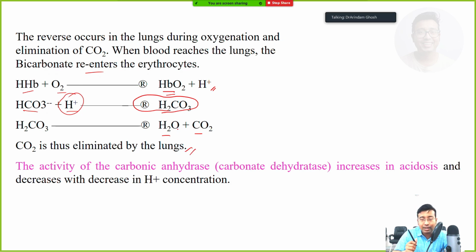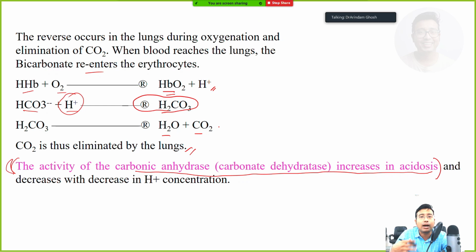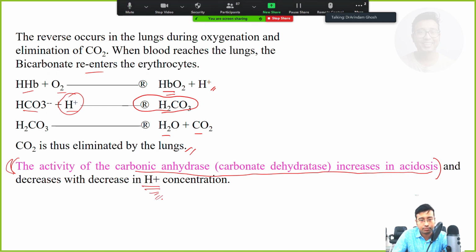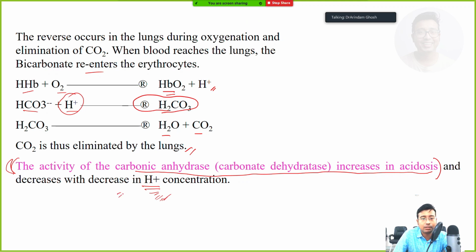We will show the diagram, but note this point well. The activity of carbonic anhydrase increases in acidosis. This is the whole key word in our class. Activity of carbonic anhydrase will increase in acidosis. Naturally, we have to remove the acid. And with a decrease in H plus concentration, meaning there is alkalosis, the activity will decrease. Increase in H plus means acidosis, okay?